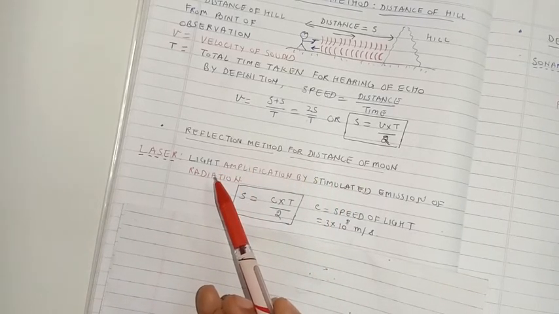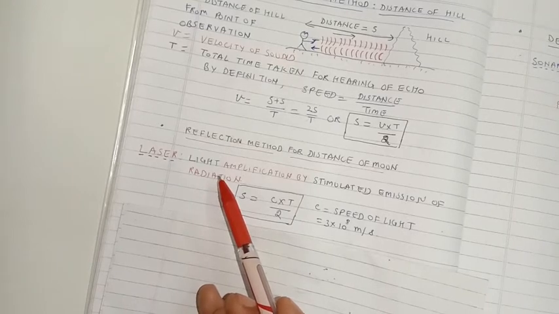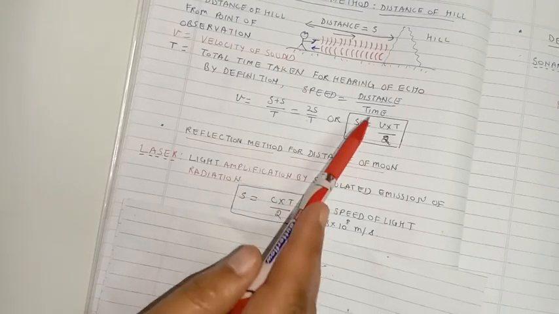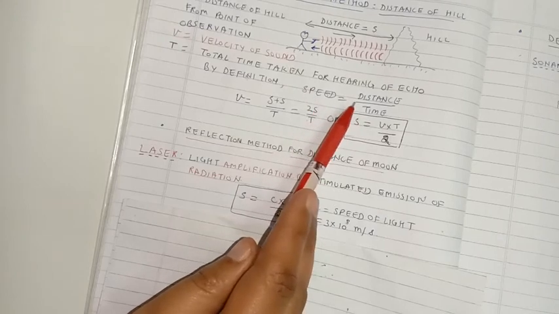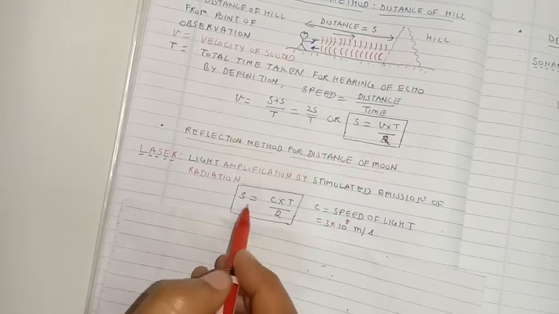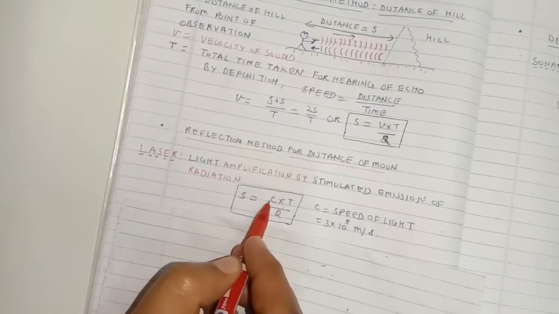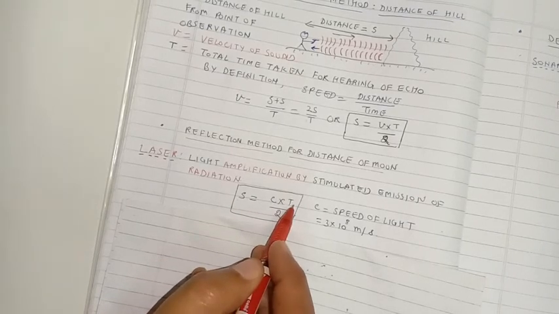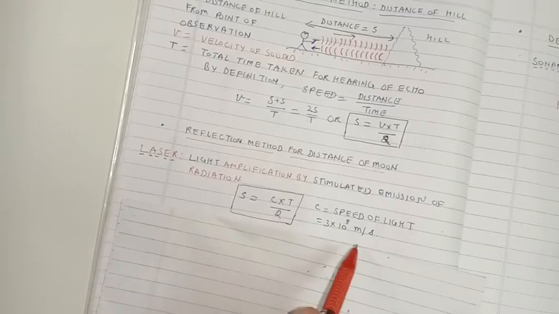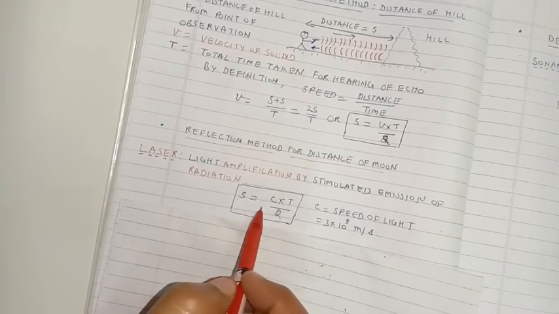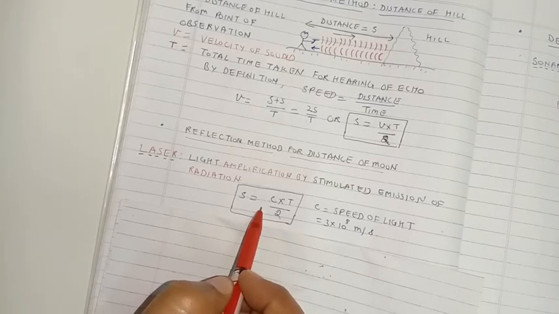As soon as we observe the reflected light from the surface of the moon, we stop the stopwatch. If t is the time taken, again using the same formula, speed is equal to total distance over total time, we have distance of the moon from the earth equal to speed of light multiplied by time taken divided by 2. We know that the speed of light is 3 into 10 to the power 8 meters per second. So using this formula we can find out the distance of the moon.